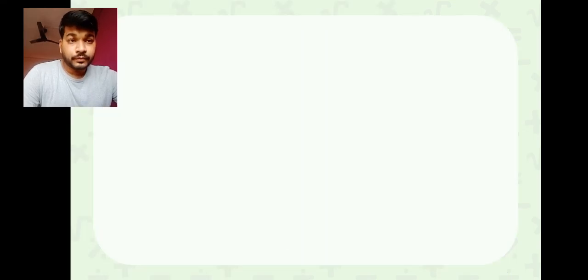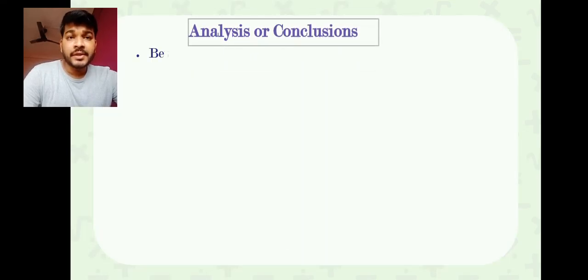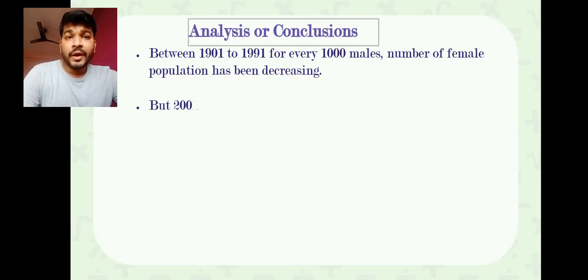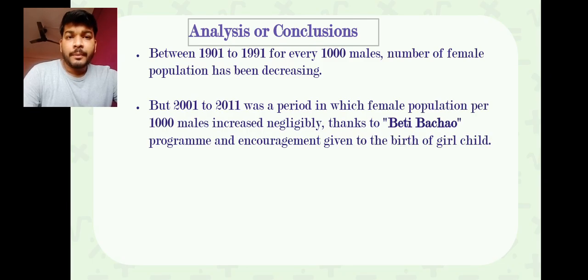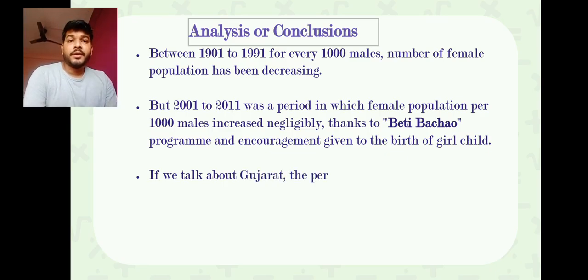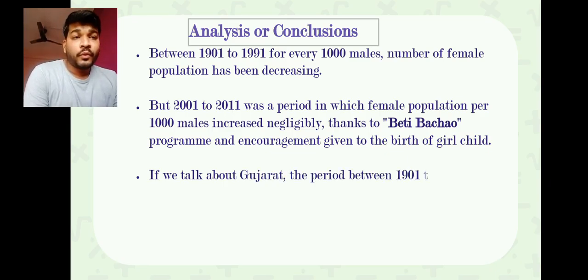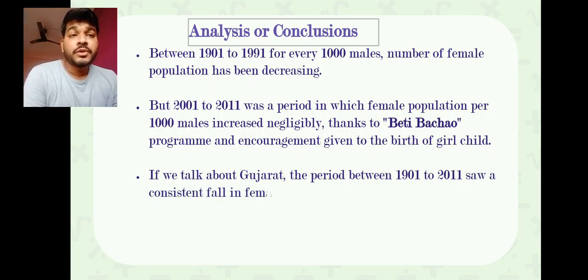Chalo, so just quickly look for the analysis and you have a better idea. So you find from 1901 to 1991, for every 1000 males, females have been reducing, so write one common line. Then second, in 2001 and 2011 you find that this was the period when the female population increased, because of Beti Bachao.